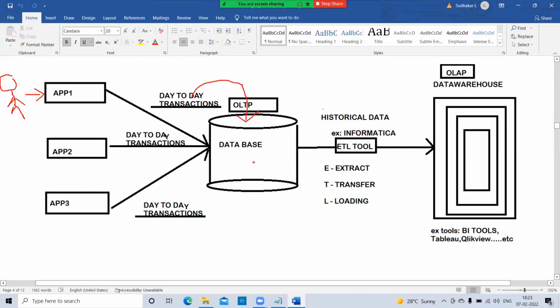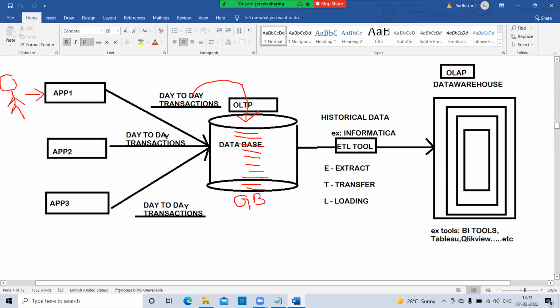Okay, so this database will be storing day-to-day transactions. For example, suppose we are storing day-to-day transaction data into this database. Now, for example, the OLTP database, just logically think, has a capacity of gigabytes. I'm telling you this just for your understanding purpose.